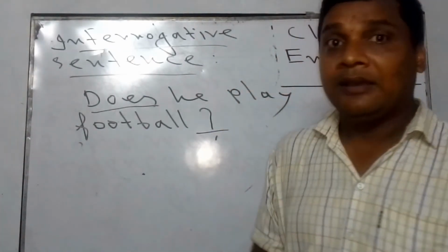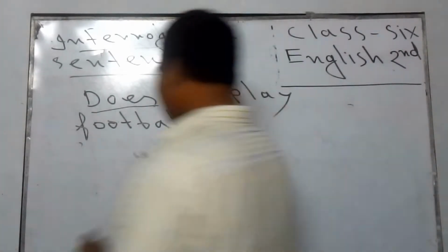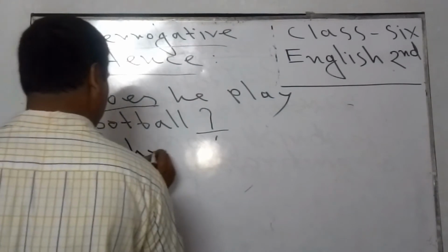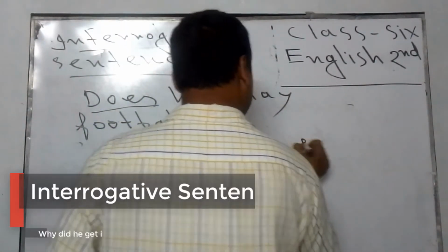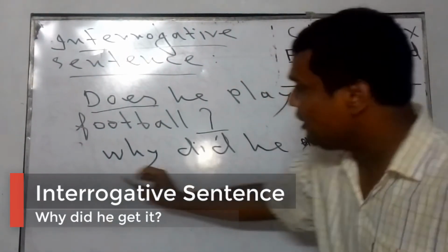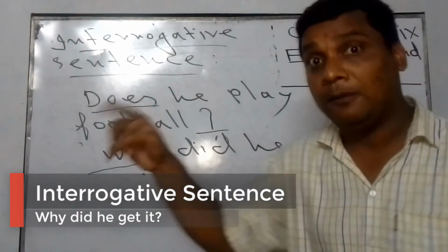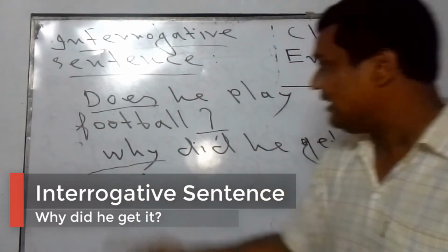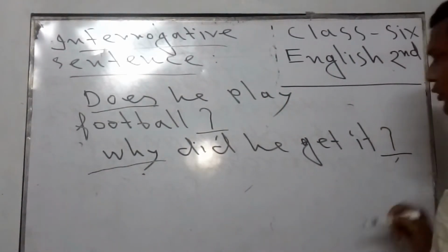So let's go for another example. In this way, we may also use how did he get it? Why did he get it? Here, there is the use of why, that is a WH question. There is no helping verb. The WH question has been used at the start of the sentence. And the sign of interrogation has also been used.